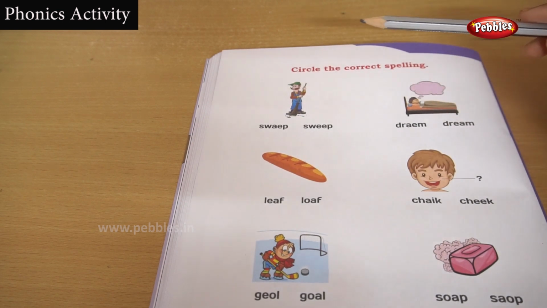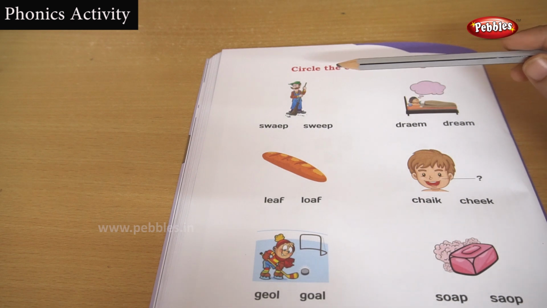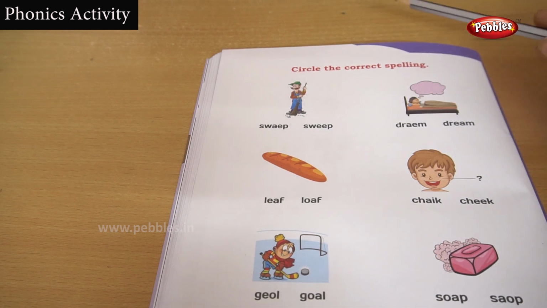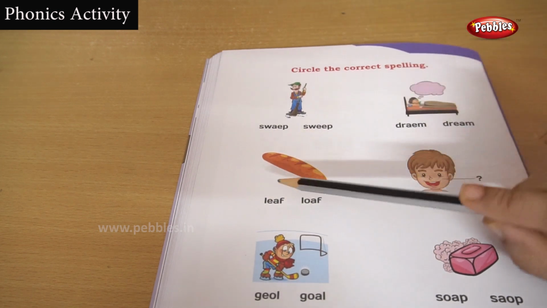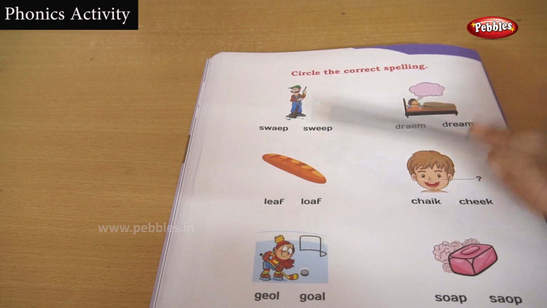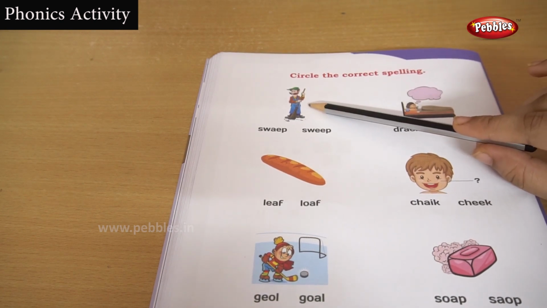We are going to find out which word has the correct spelling and make a circle. For that, the first thing we want to find out is the picture, then the correct spelling. Let's see what he is doing. He is sweeping. Yes, it is a sweep.